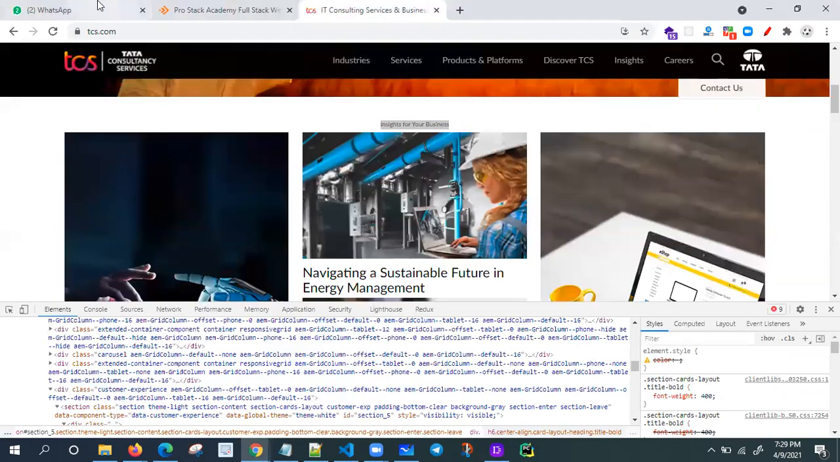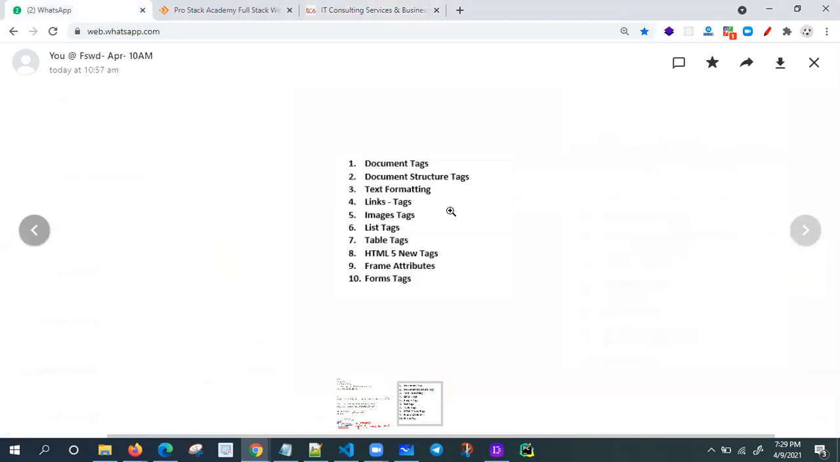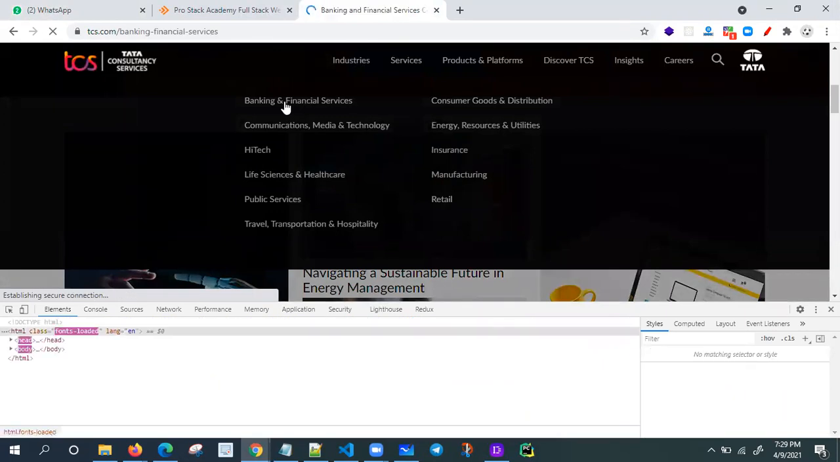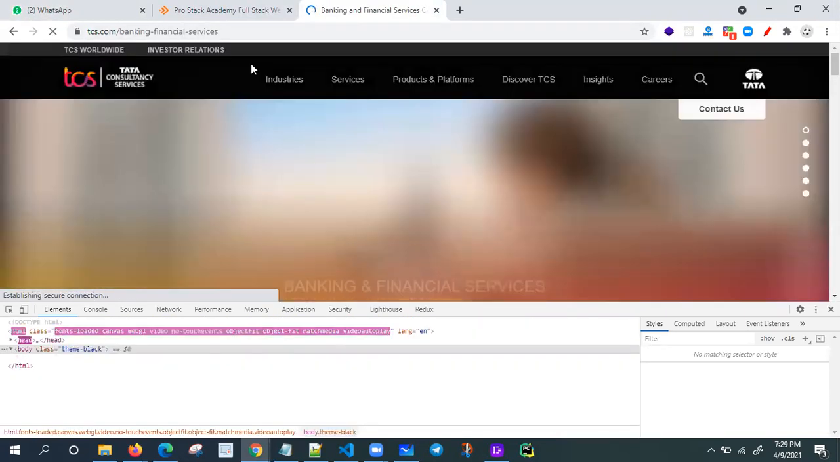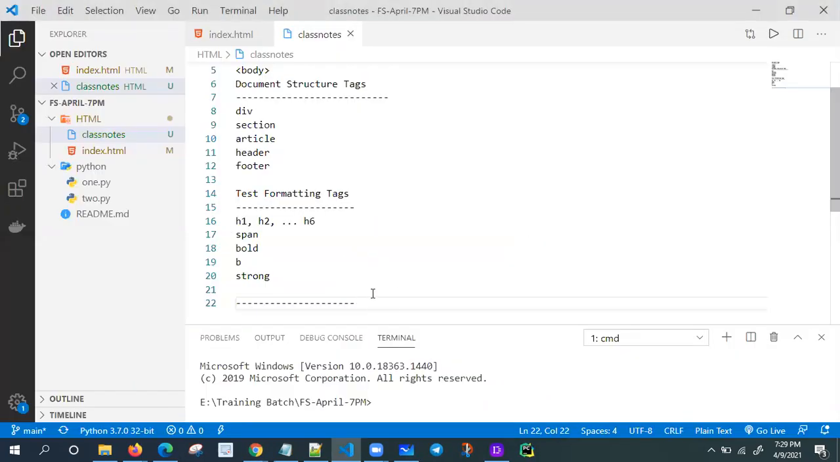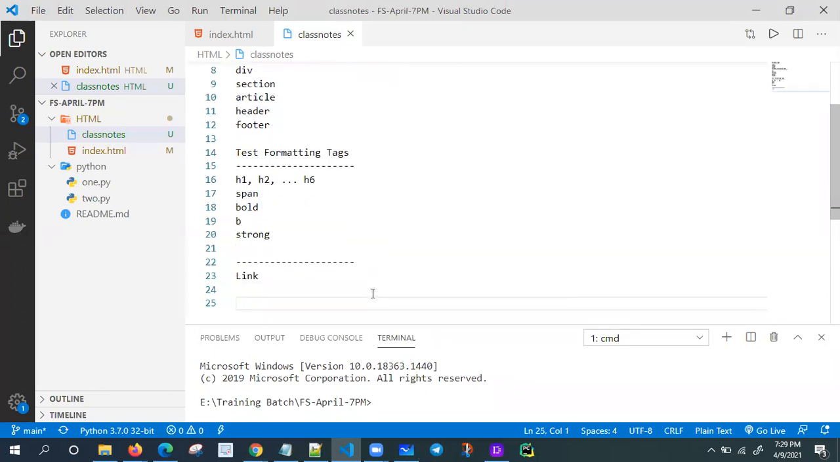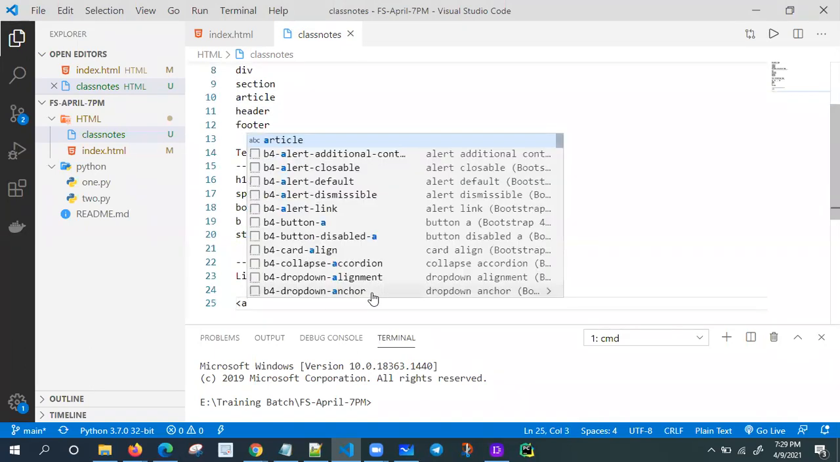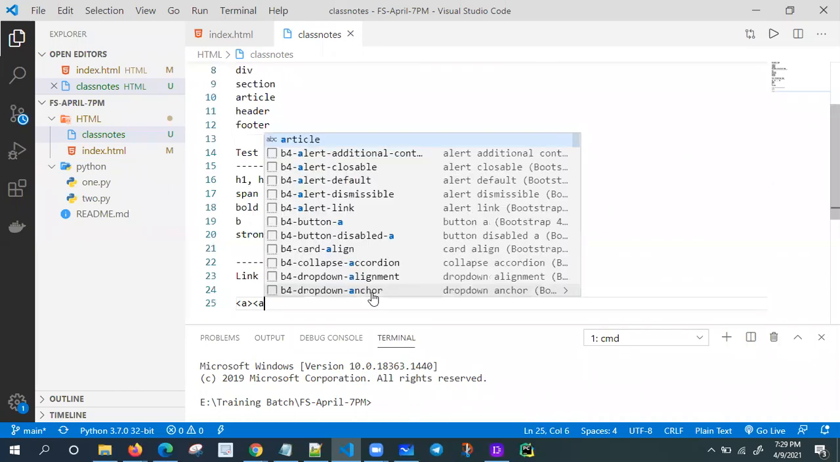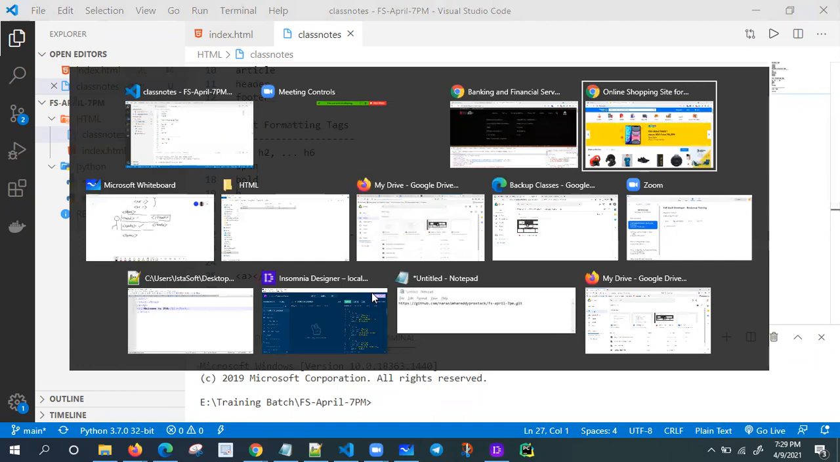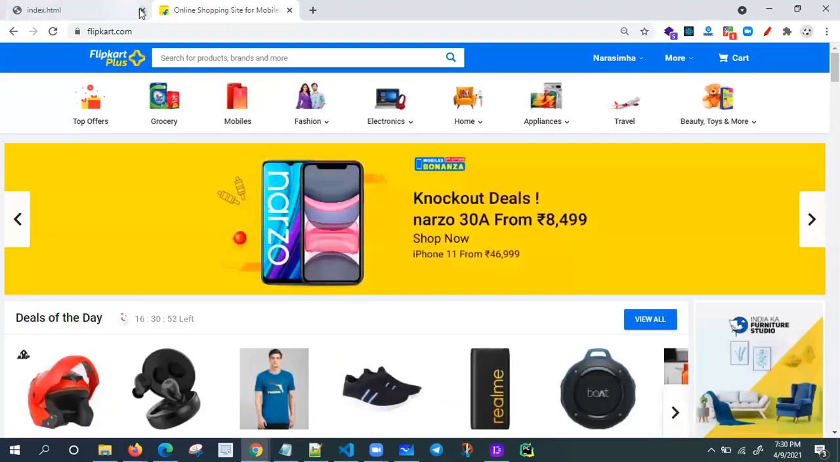Next one, link tags. A website is nothing but hyperlinks. If you go to tcs.com industries and click this link, what happened? It is opening banking and financial services. So let me try link tags. How do we make links from one page to another page? Using the anchor tag only. We call it the anchor tag. What are the link tags? Only one tag is there, the anchor tag. Let me close this one.